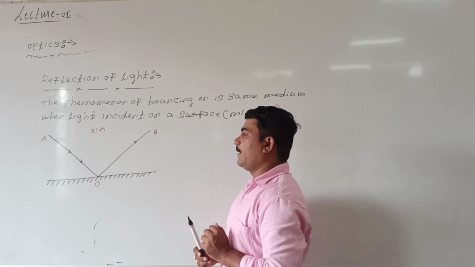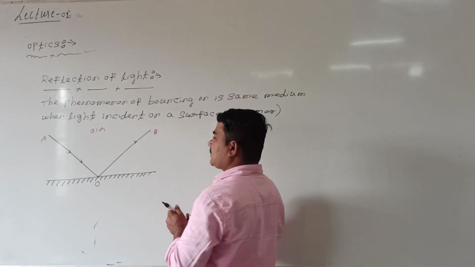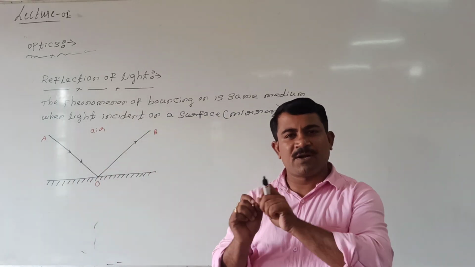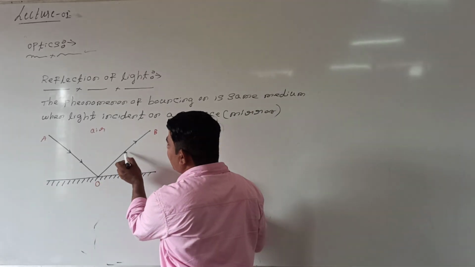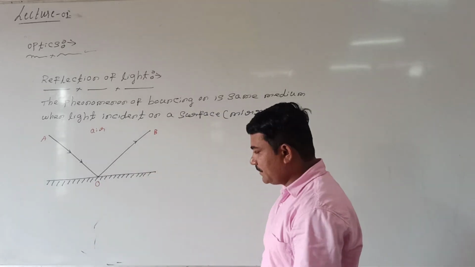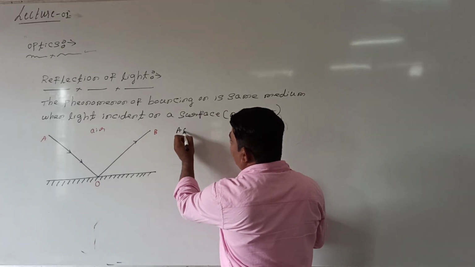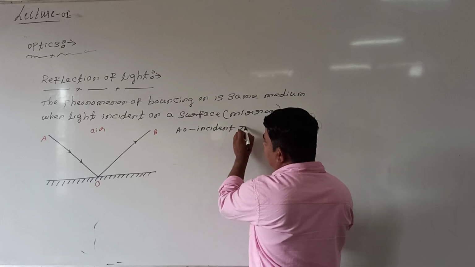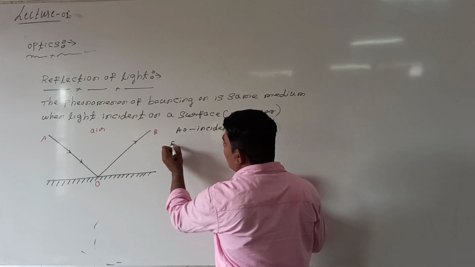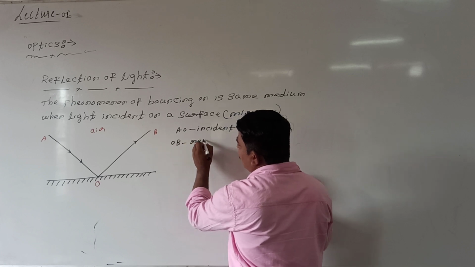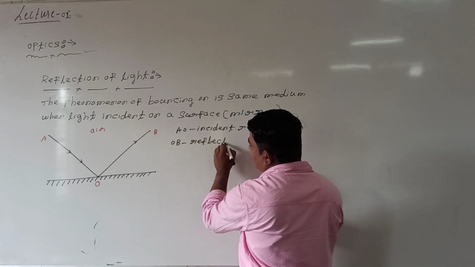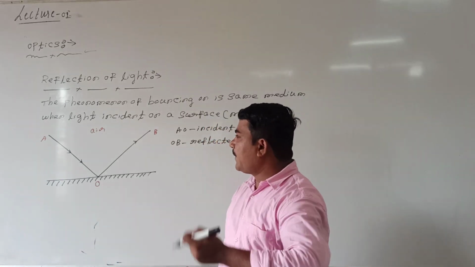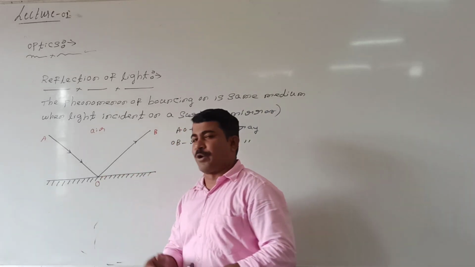Remember this point. Look at me. Now in this case, AO is the incident ray and OB is the reflected ray. So here, the ray AO is called the incident ray, and the ray OB is called the reflected ray. Right. Now, where is the ray incident? The ray is incident at point O.